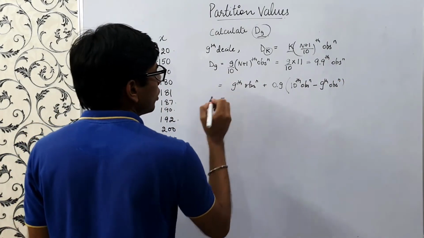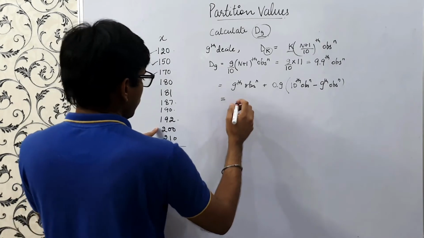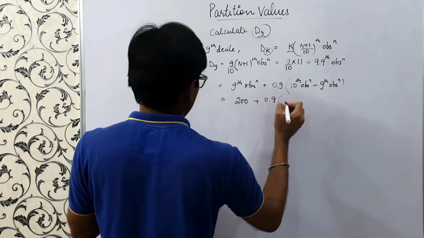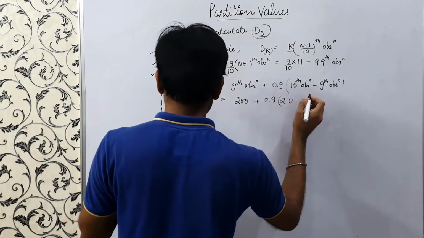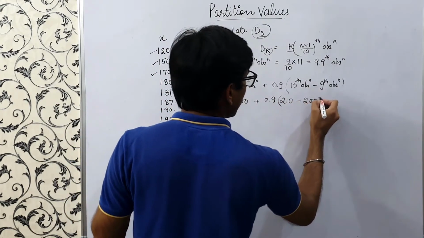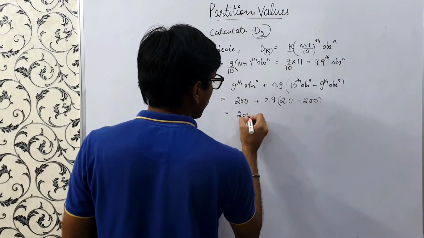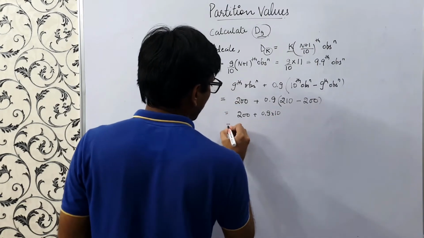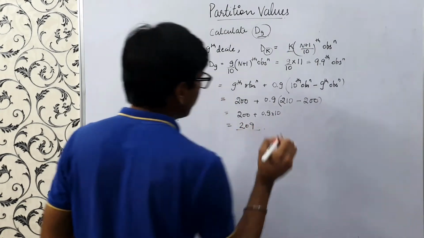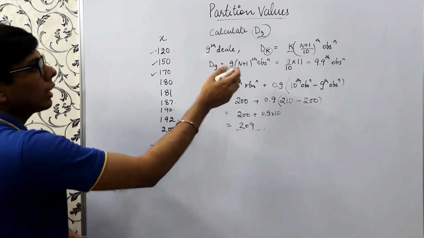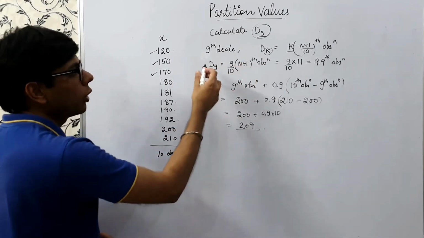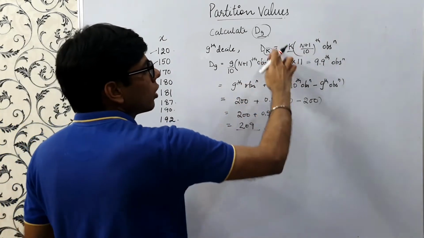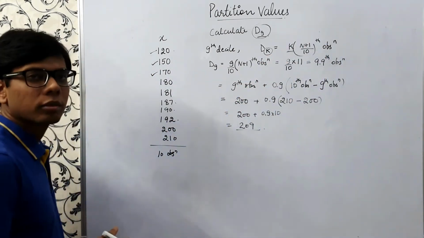The 9th is 200, plus 0.9 into 210 minus 200. This is 200 plus 0.9 into 10, which is 209. Similarly, in this way we can calculate any decile value, D9, D8, D1, D2, simply by putting the values of k over here.